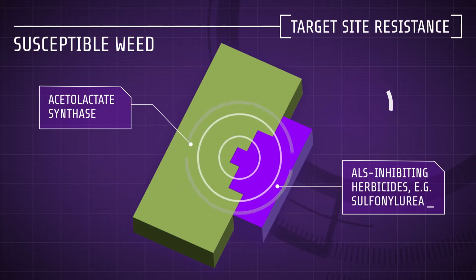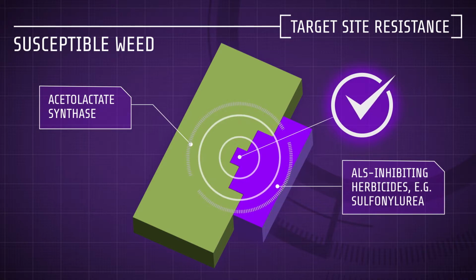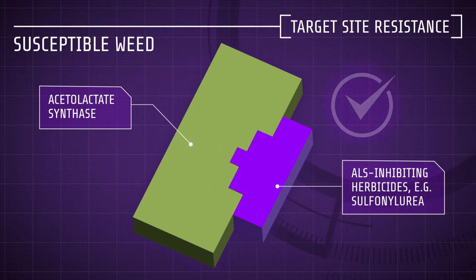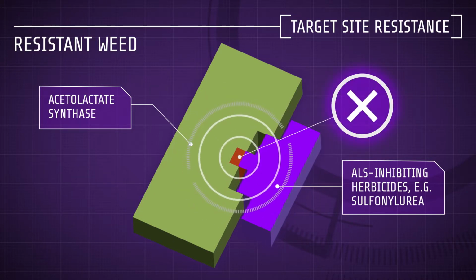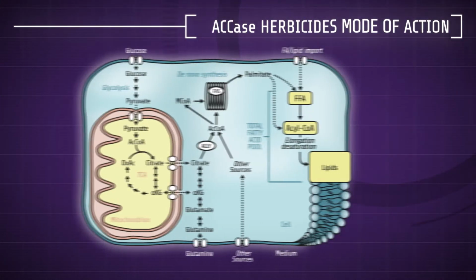In the case of ALS resistance, mutations in the herbicide binding site of acetolactate synthase alter its shape. As a result, the herbicide can no longer bind and inhibit its activity. This can result in complete loss of control.